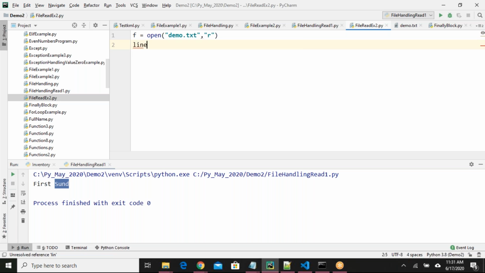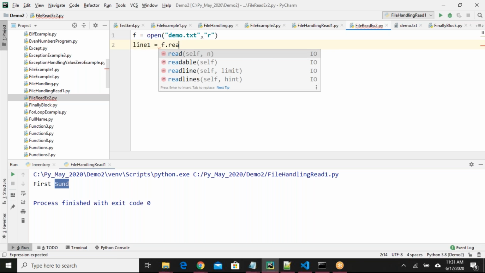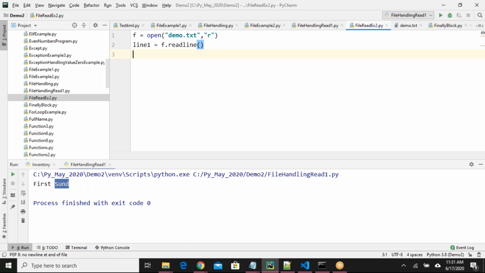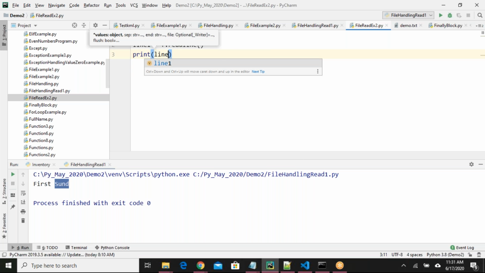I can say line1 equals f.readline(). Print line1.